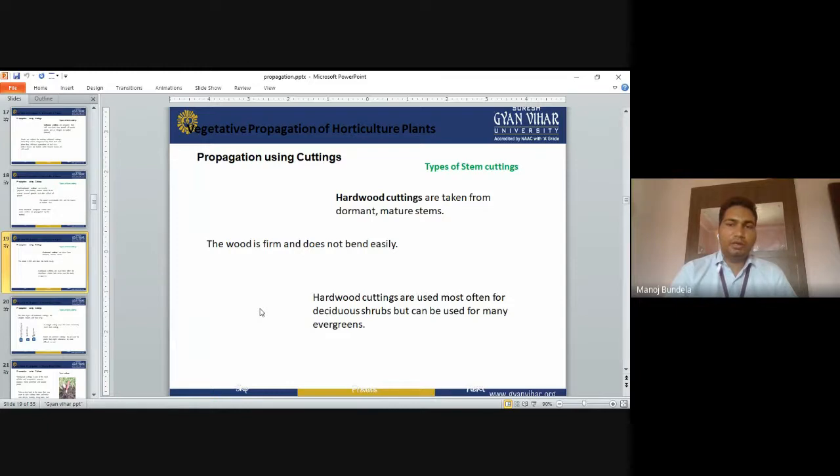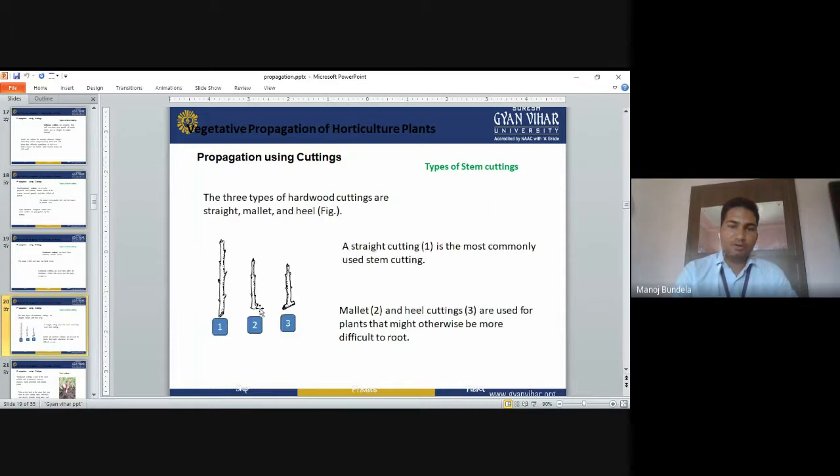Hardwood cutting. Cuttings are taken from the dormant or mature stem. The wood is firm and does not bend easily. In semi-hardwood and softwood cutting, it will bend easily, but in hardwood cutting, it will not bend easily. Hardwood cuttings are used most often for deciduous shrubs but can be used for many evergreens. So it is mainly used for shrubs and evergreen plants.